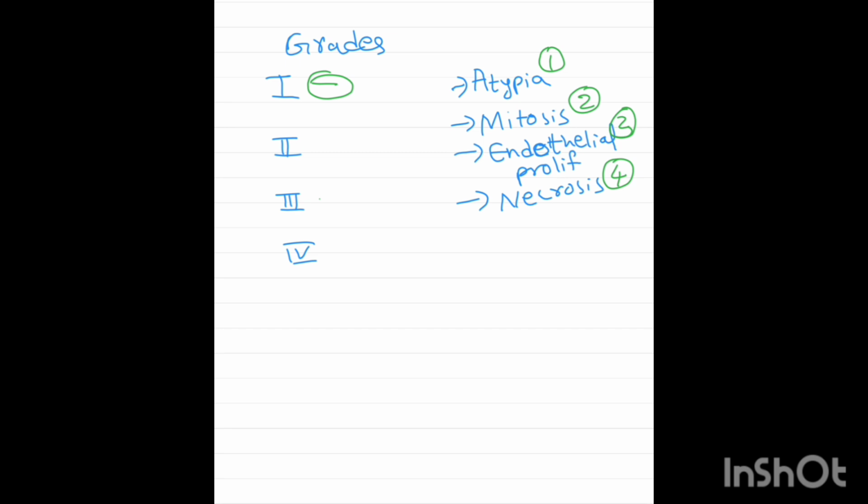In grade 2 there is atypia, number 1. In grade 3 there is number 1 and number 2, that is atypia and mitosis can be seen. Coming to the grade 4, it has grade 1, grade 2, but any of these 3 and 4 can be present. Either grade 3 or grade 4 can be present. Now we understood the grading of the brain tumors, right? Now let us enter into the topics.